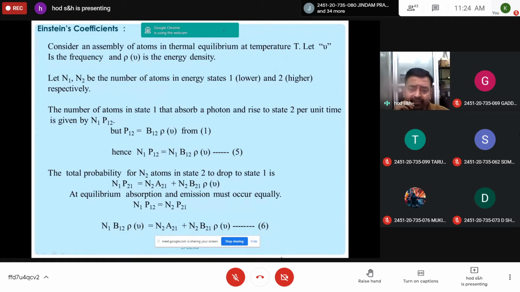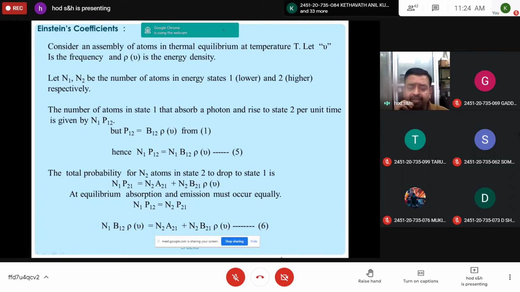Now similarly, there are two processes by which an atom in the higher energy state comes to the lower energy state, either by spontaneous emission or by stimulated emission. There are N2 atoms in the higher energy state, state 2.